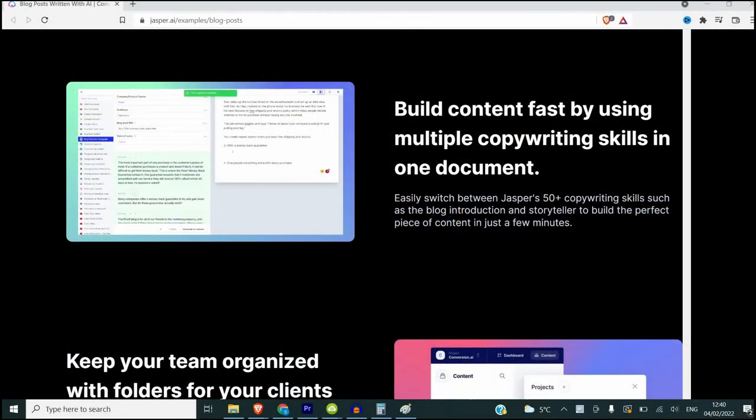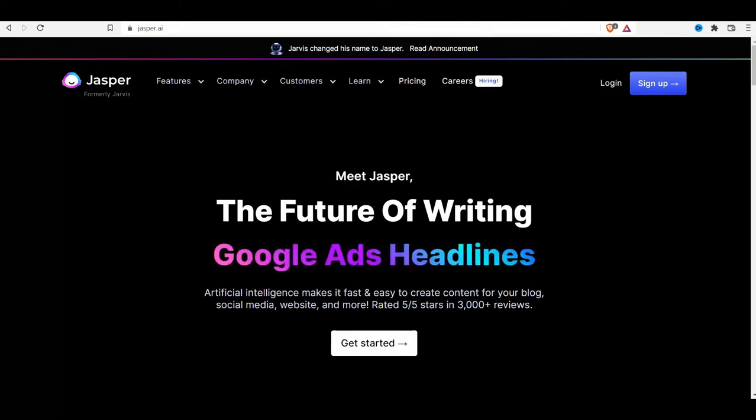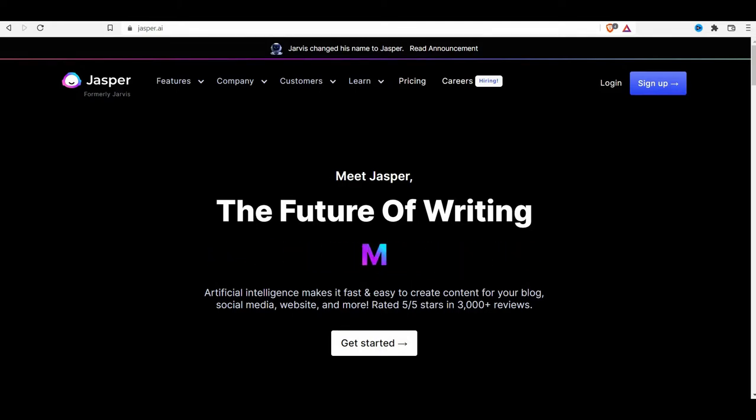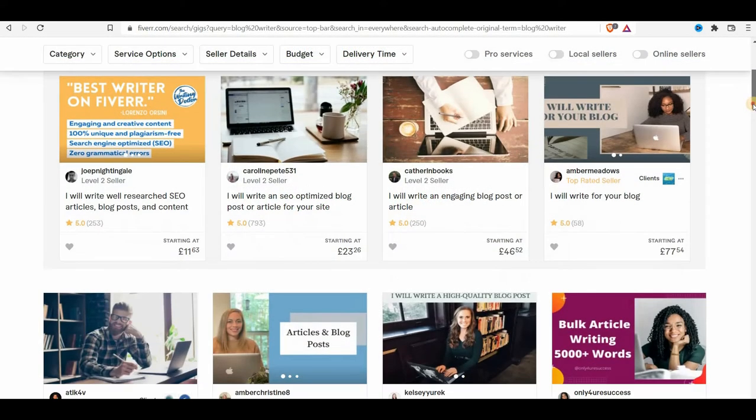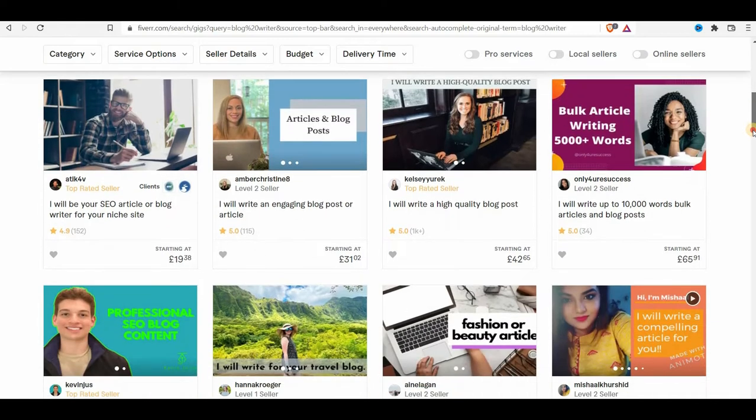So instead of hiring a professional writer or a freelancer to write for you, you can do it yourself with the help of the Jasper AI tool. Jasper helps you to build content quickly and saves you hours of writing. You can think of it as a long-term writing assistant. Jasper, or formerly Jarvis, is not a research tool though, and can't give you the right facts and figures. Same as when you hire a writer, you have to give them detailed guidance of what you want them to write, and you should do the same for Jarvis.